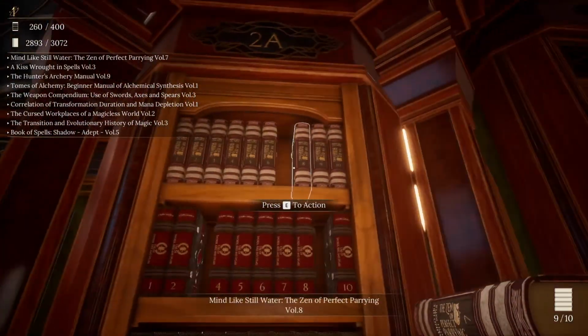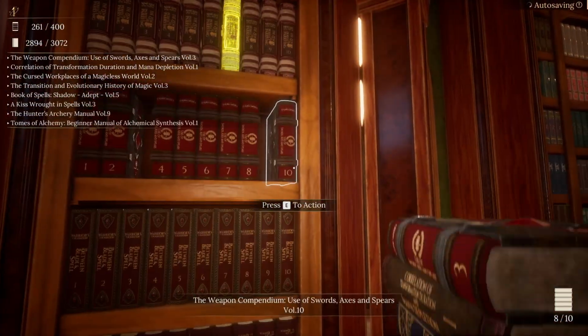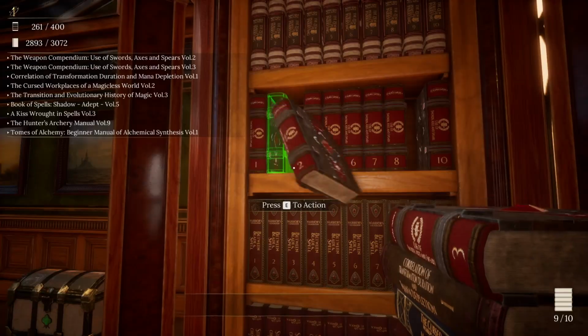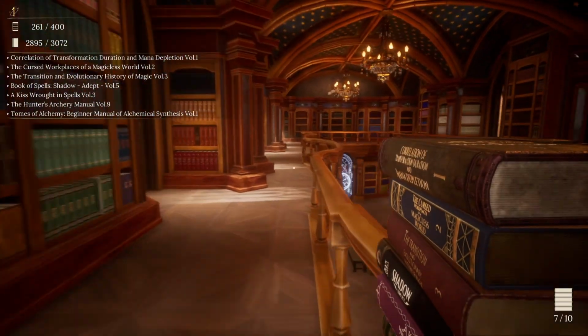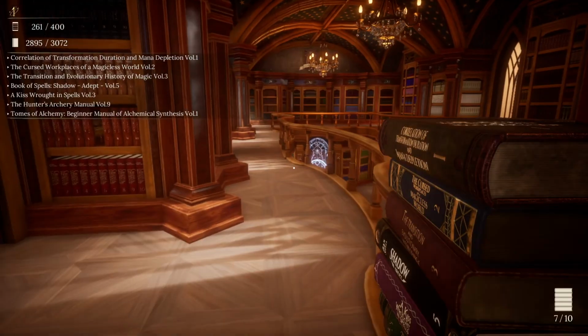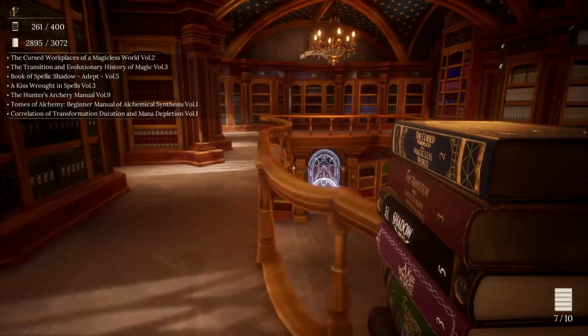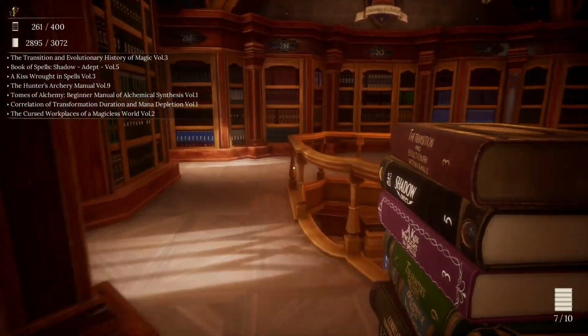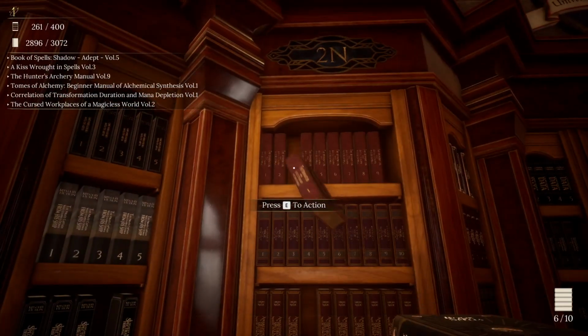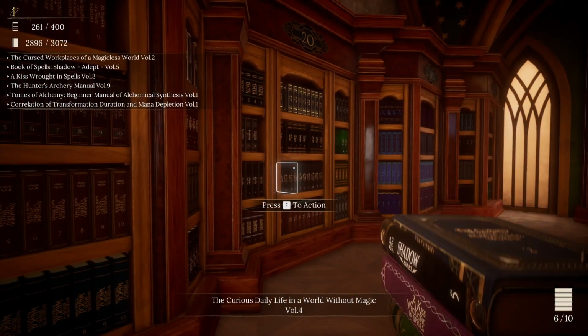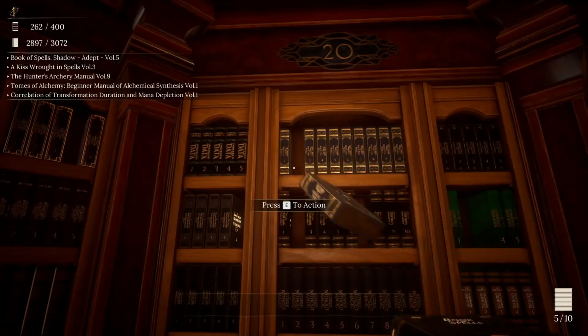Mind Like Still Waters, Zen of Perfect Parry, the Weapon Compendium, Use of Swords, Axes and Spears, Volume 3. Then we have Transition and Evolutionary History of Magic, Volume 3. Up here, Cursed Workspaces Magicless World, Volume 2 completes that one off.